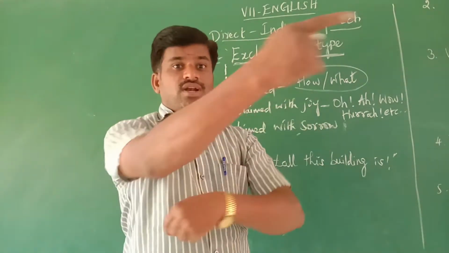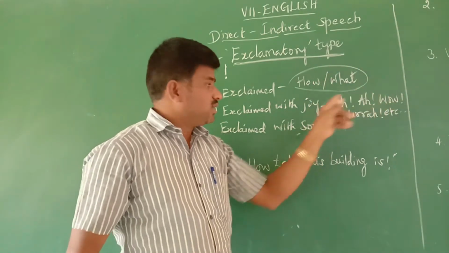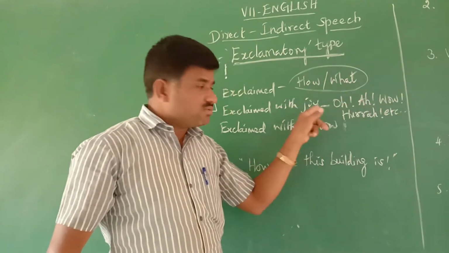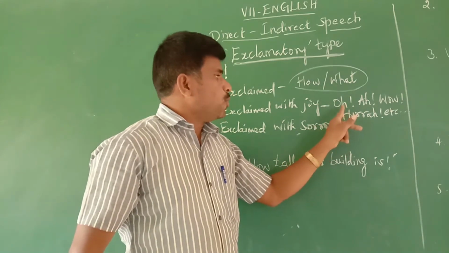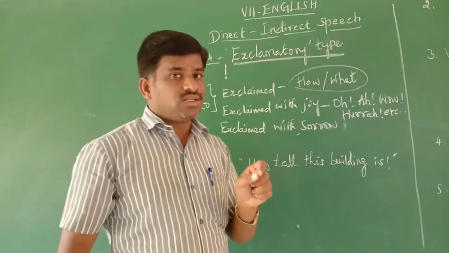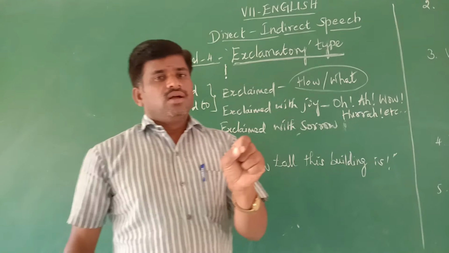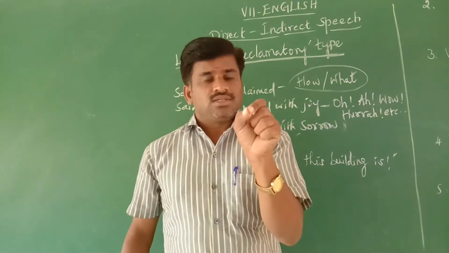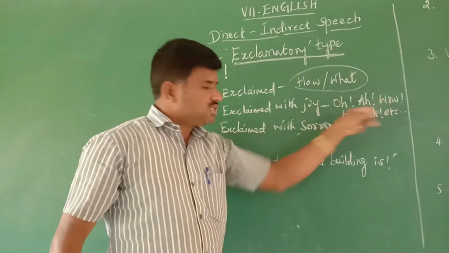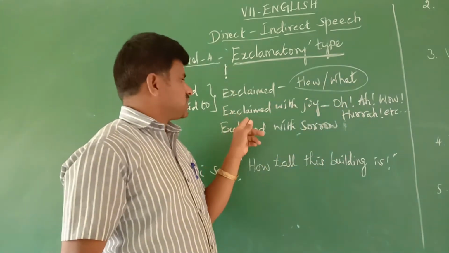We use these words to express our feelings: hooray, oh, ha, wow. If the reported speech sentence uses these words, automatically you can use the reporting verb exclaim with joy.